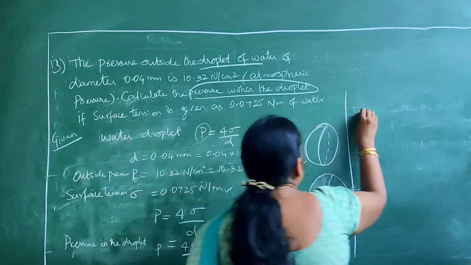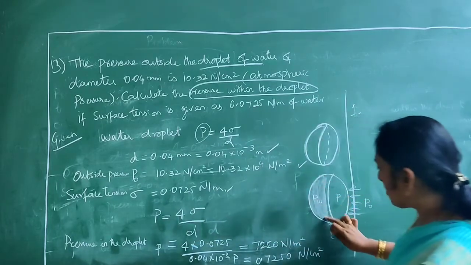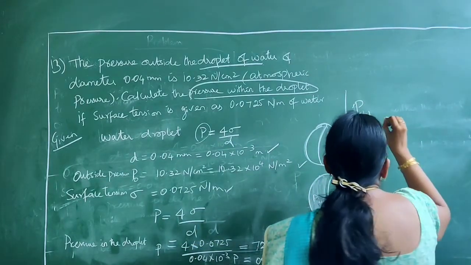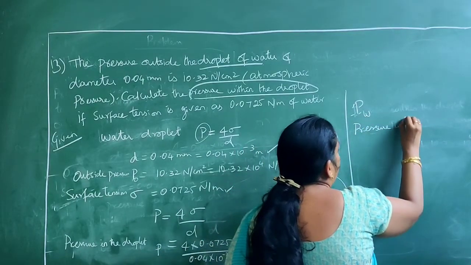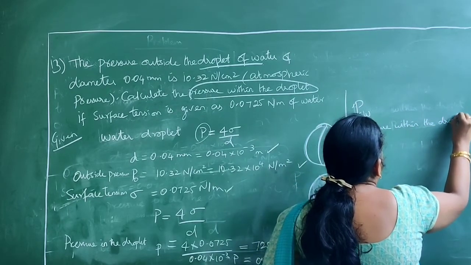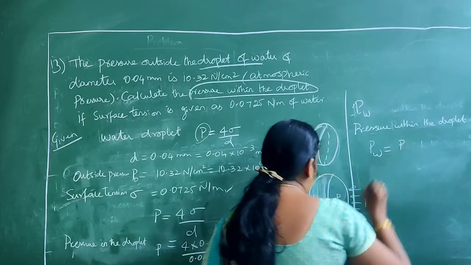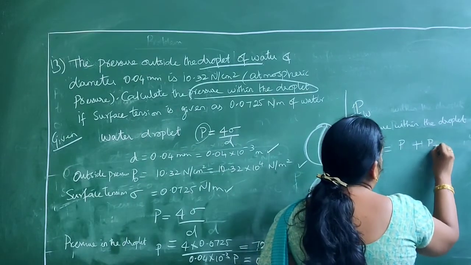Now what is our task? Our task is not only finding out this pressure, we have to find out the pressure within the droplet. Just for easy understanding, I have given you PW, the pressure within or inside the droplet. The pressure within the droplet, PW, is equal to the pressure created because of the surface tension plus the outside pressure.